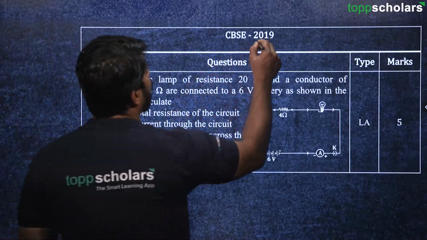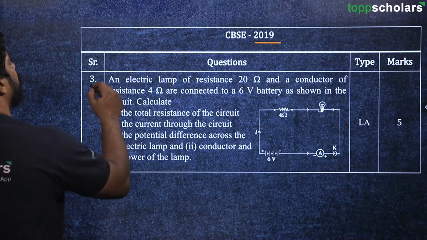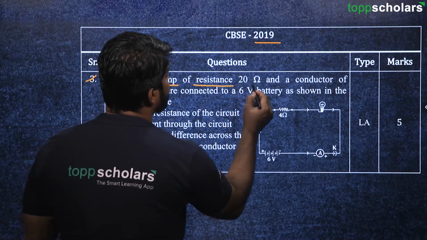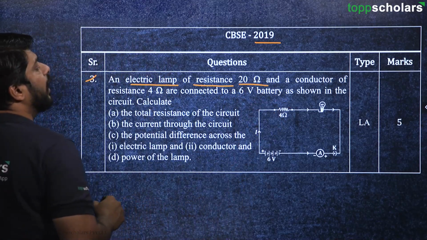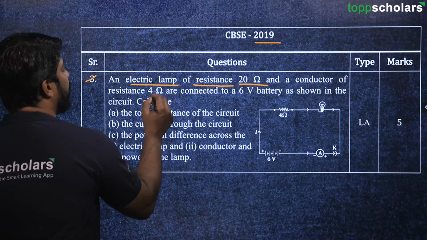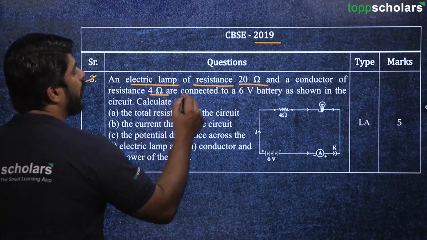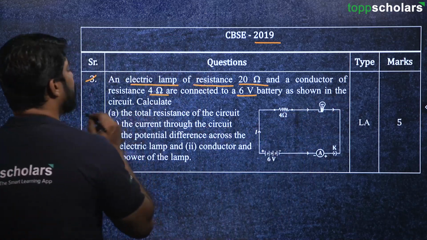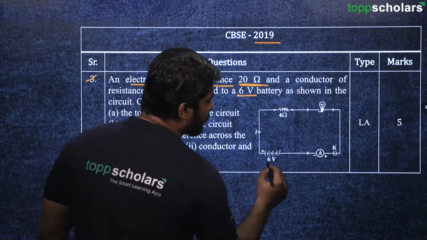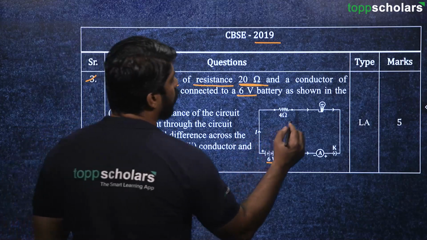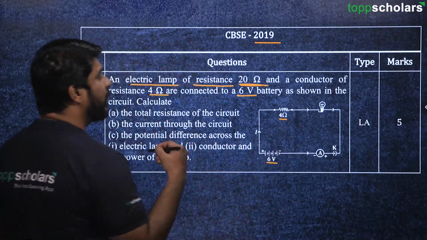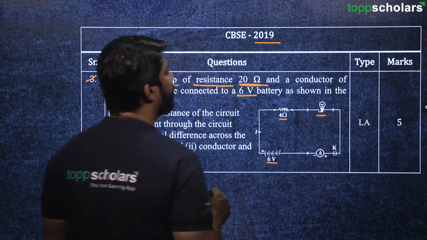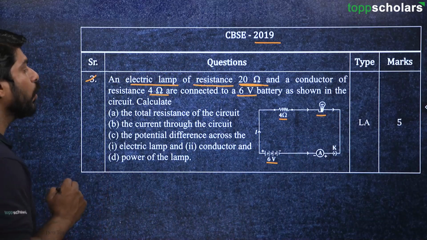So here again from the year 2019, question number 3, an electric lamp of resistance 20 ohm and a conductor of resistance 4 ohm are connected to 6 volt battery as shown in the circuit. So we have got a 6 volt battery, then we have got a 4 ohm conductor, okay, and then we have got a bulb having resistance 20 ohm.